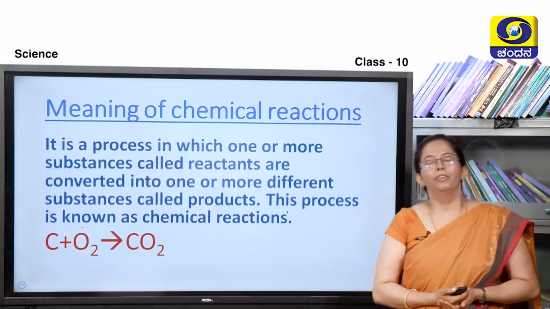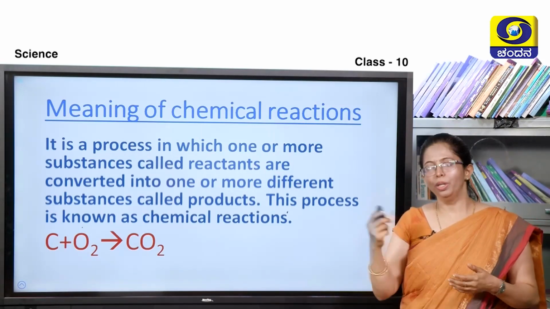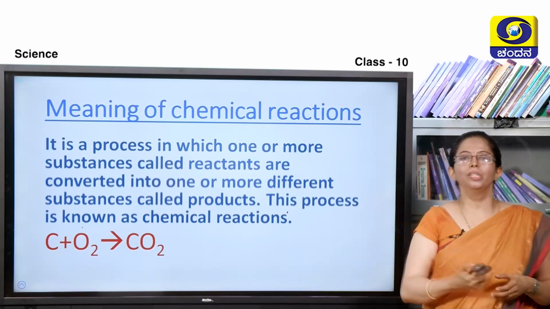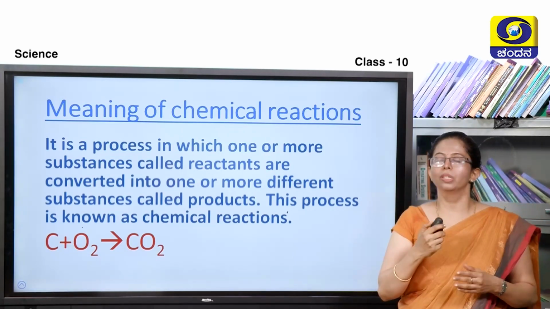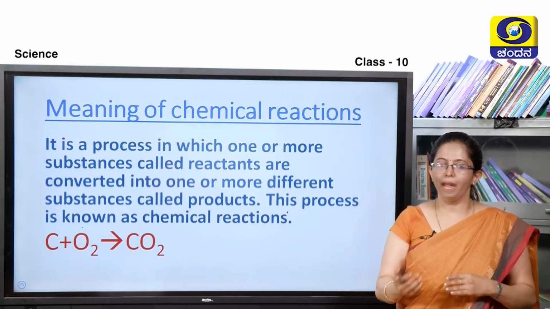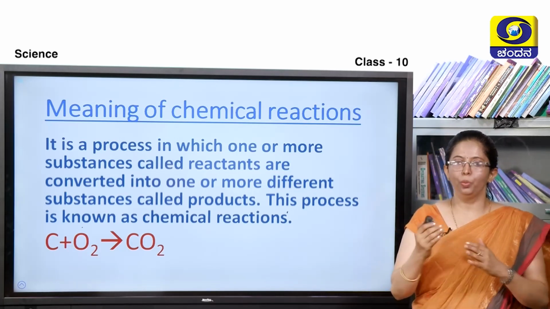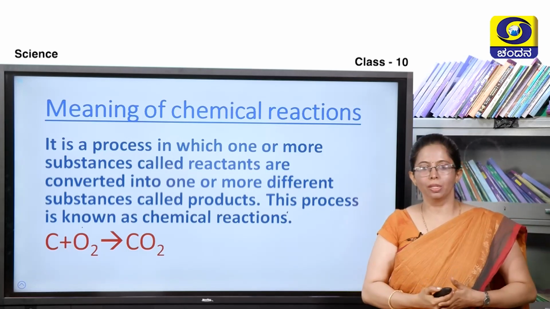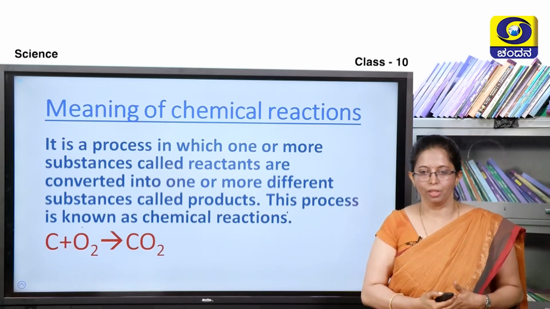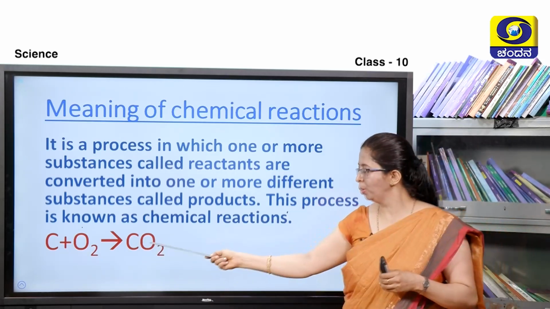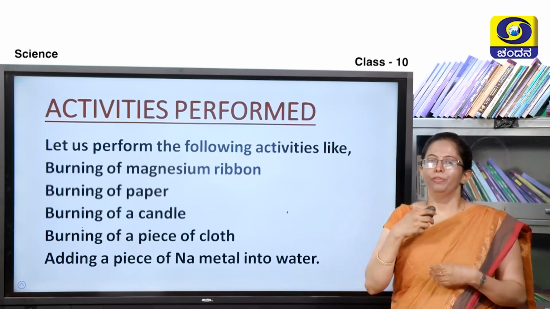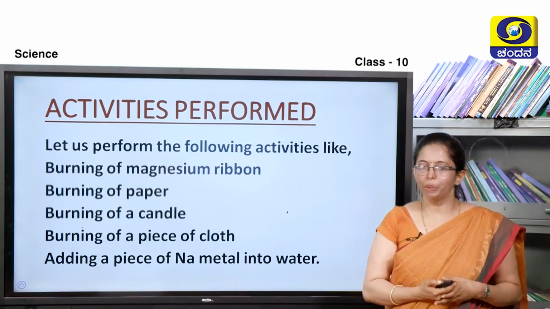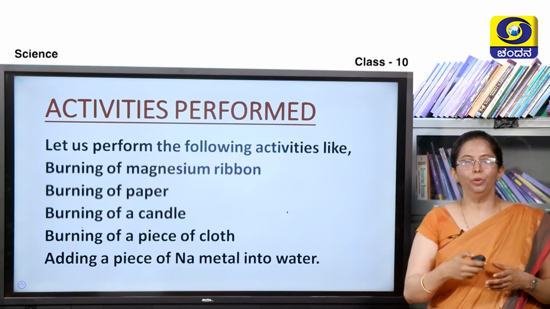So, here I have given you the meaning of chemical reactions. What does chemical reaction mean? It is a process in which one or more substances called reactants are converted into one or more different substances called products. This process is known as a chemical reaction. Carbon plus oxygen gives rise to carbon dioxide. So, we will be performing certain activities in the class to know more about chemical reactions. Now, let us perform some of the activities.